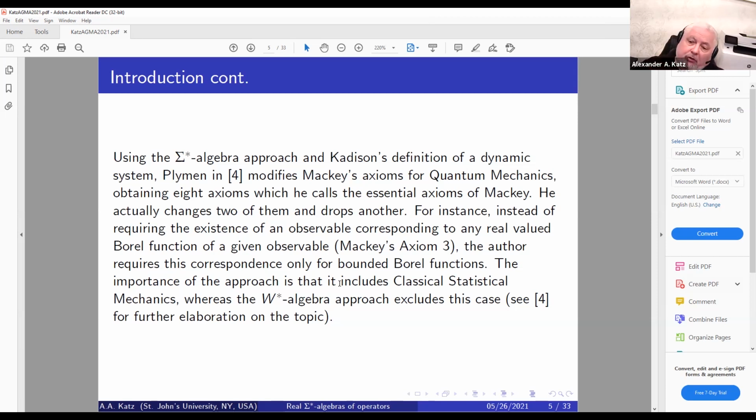One can refer to a monograph by Gerard Emch, published in 1972, on algebraic approaches to statistical physics and field theory for further elaboration on the topic.